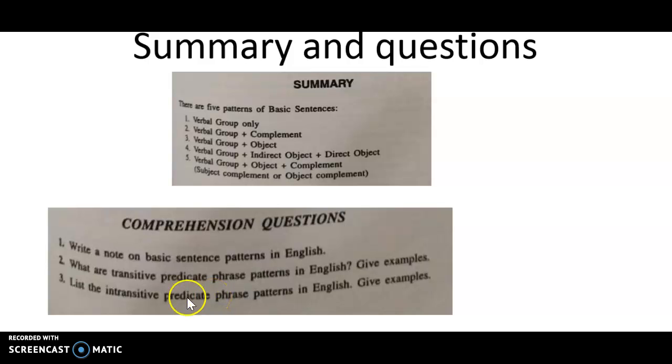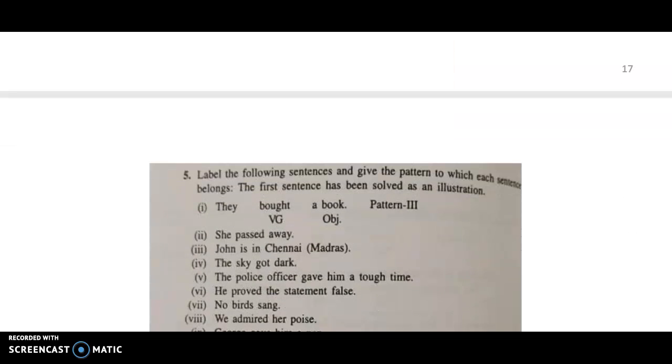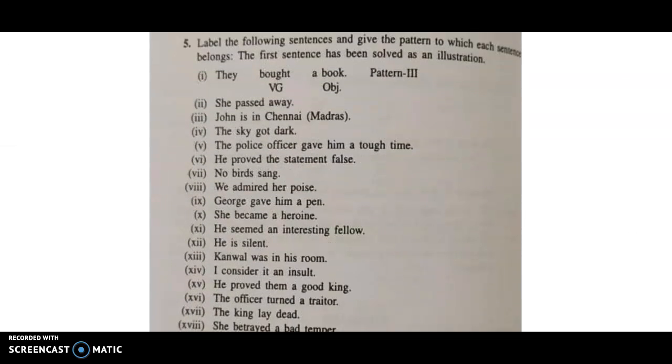You can also write that intransitive predicate patterns are 2 types. So for the first 2 types you have to write, and you have to say be pattern, become, have, all this can be covered there. So we have already discussed all this in the class. Now let us look up the answers.